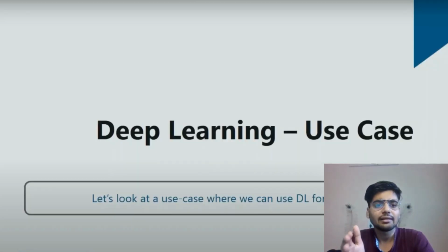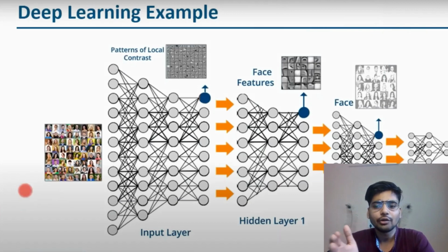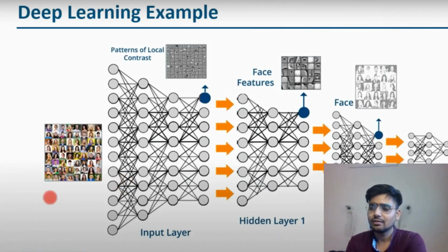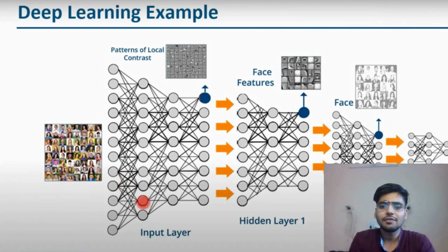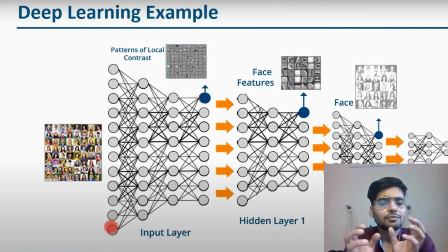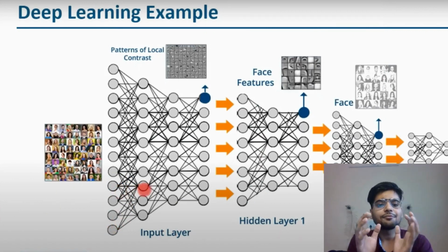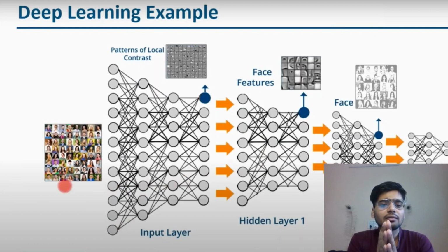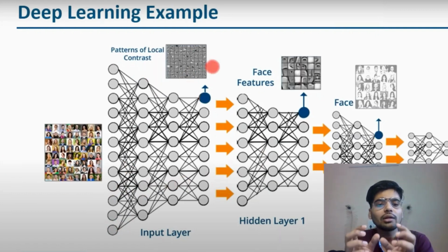Basically, we have an image, and that image has a lot of patterns in it. First, in the input layer we consider the pattern of local contrast of that image, like with feature extraction methods.